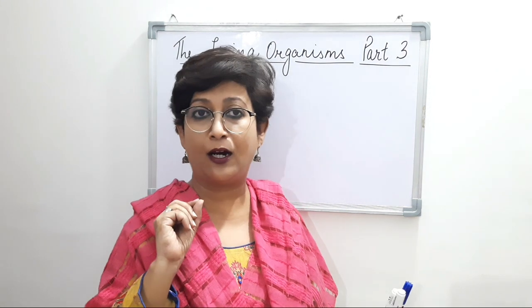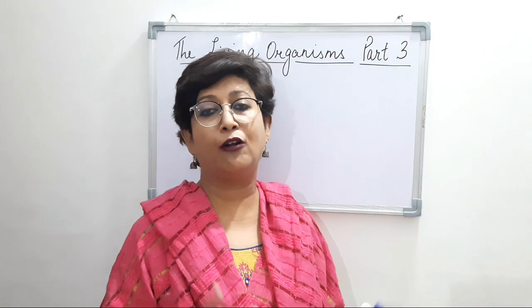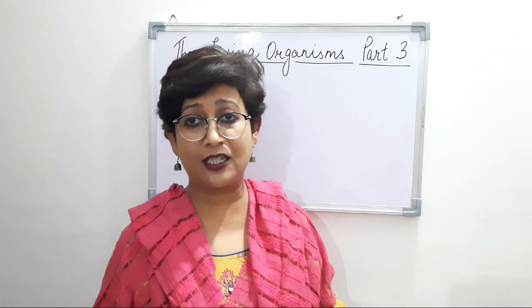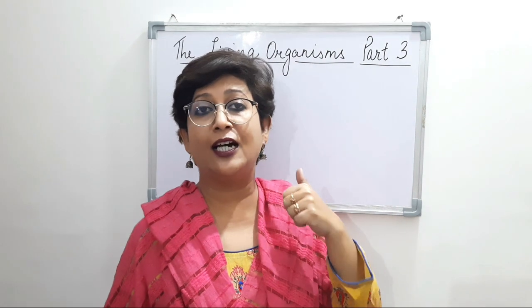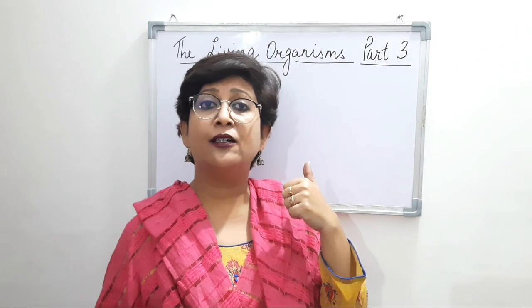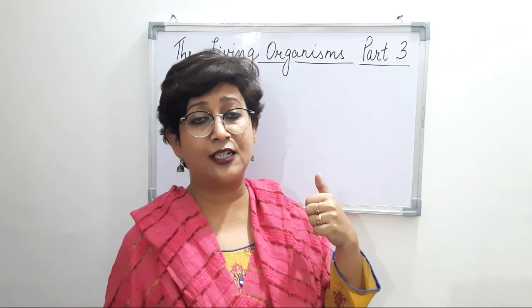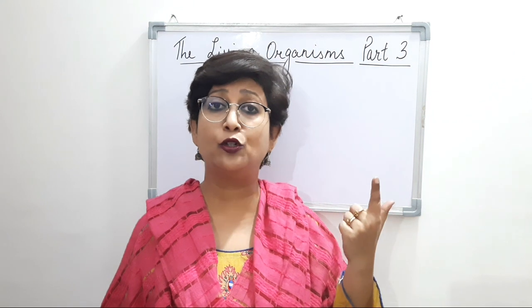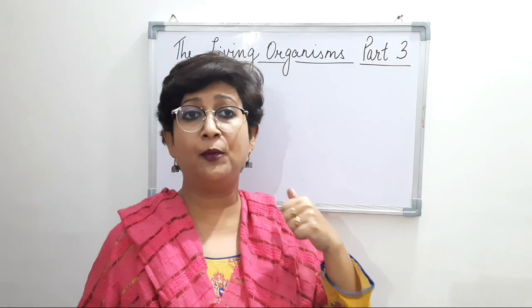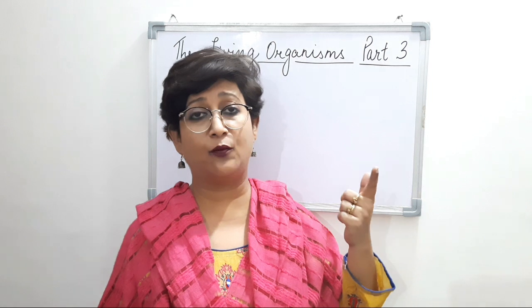Then we discussed the rules of nomenclature. The first rule is that scientific names are Latin or written in italics. Then we discussed that there are 2 components of a scientific name. The first one is the genus, the second one is the species.